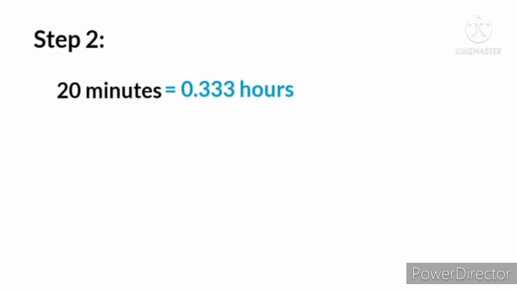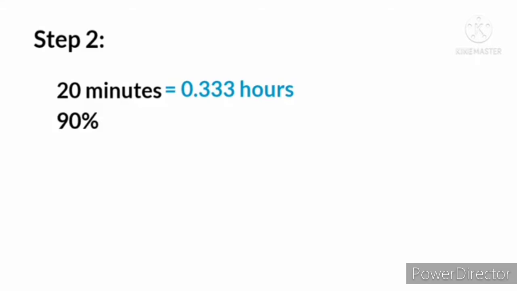So for step 2, we will convert some of the given into values that we need for substitution in the given formula. So first, we will convert 20 minutes into hours. So we will have 0.0333 hours for our given.